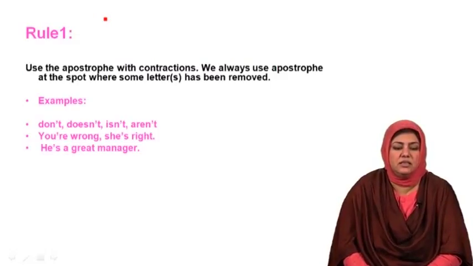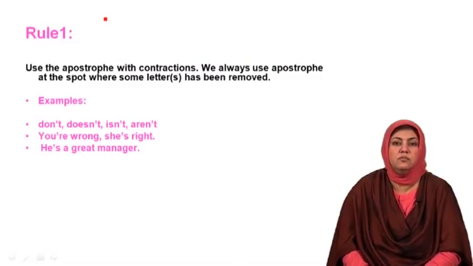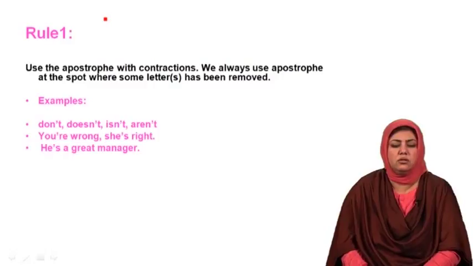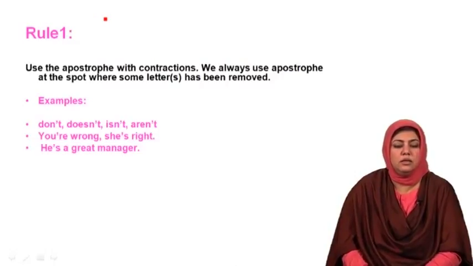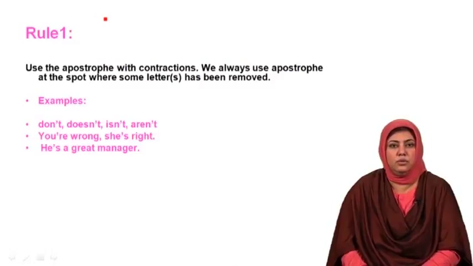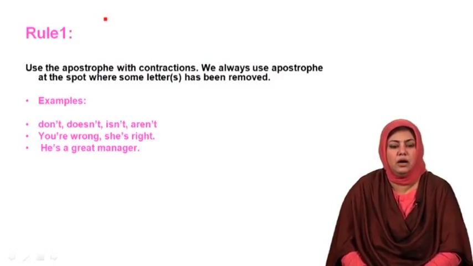Look at another variety of creating contractions that I have given in example 2. The example is: You're wrong, she's right. Instead of you are, the contracted form is used where A from the word are is removed, and you're is created.